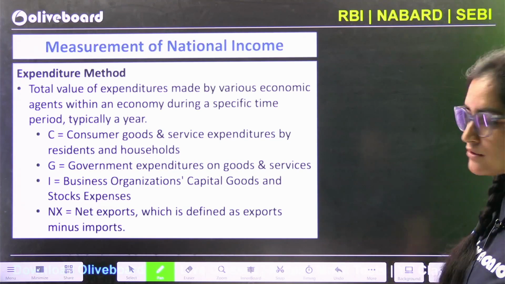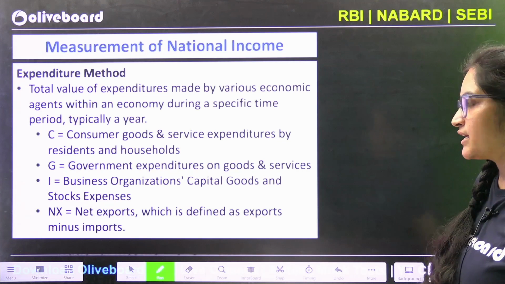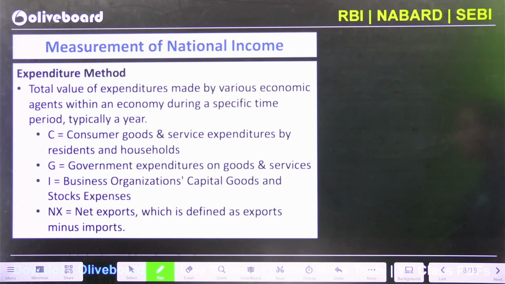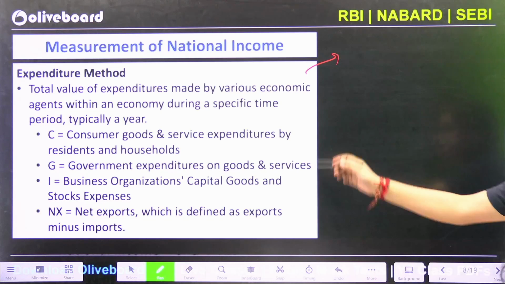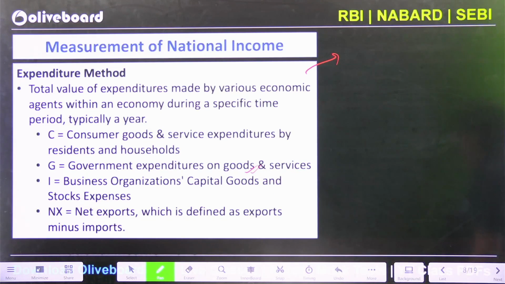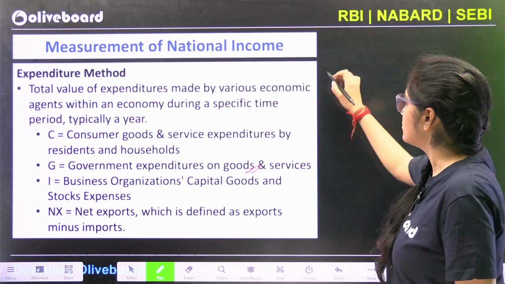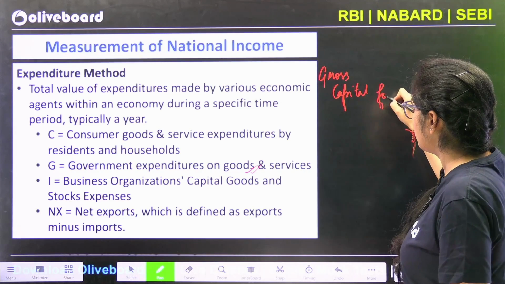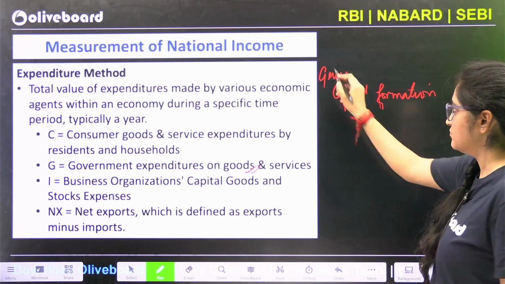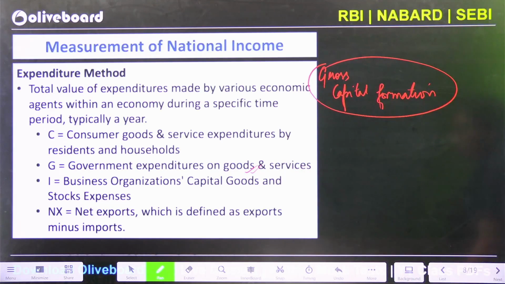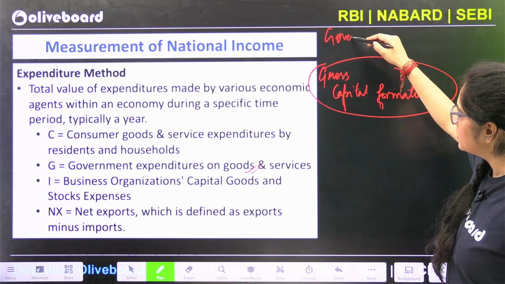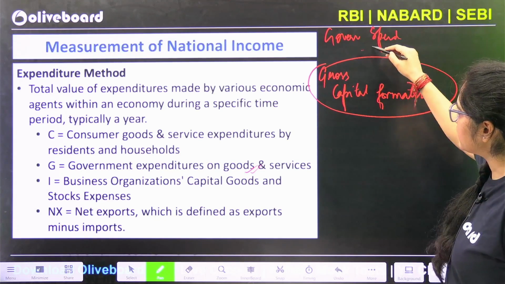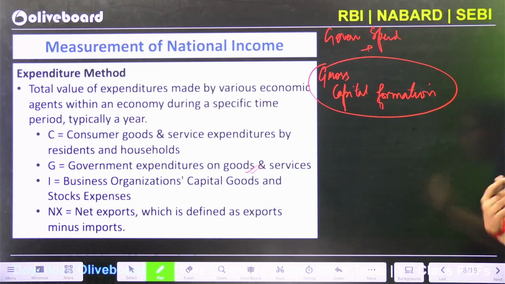When we calculate national income using the expenditure method, I'm going to see what is the government expenditure on goods and services, first thing. Then I am going to see what is the gross capital formation. What is government spending? That we have already seen. Then comes your gross capital formation, whatever gross capital is being formed.